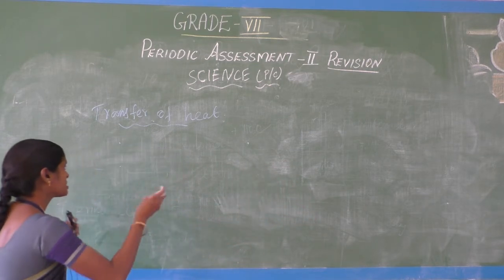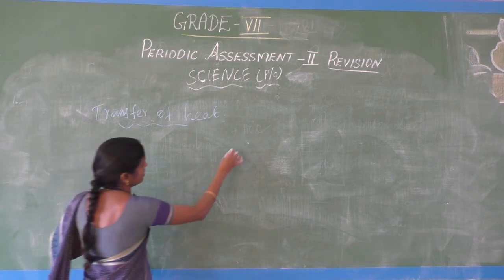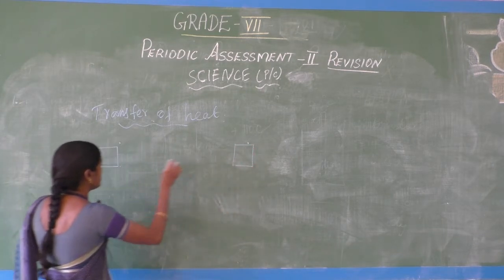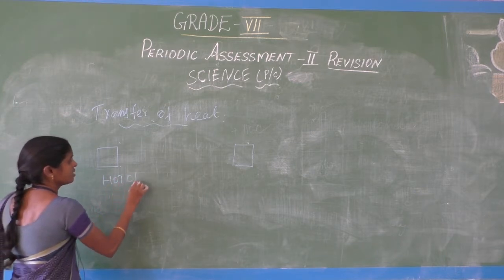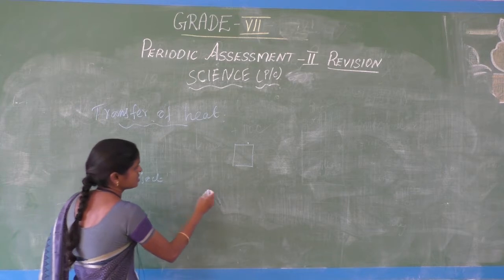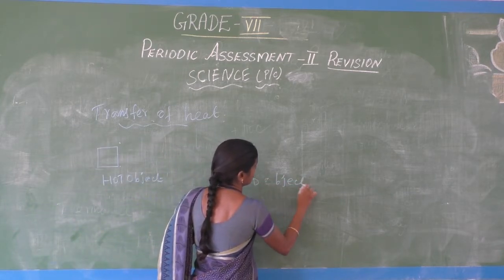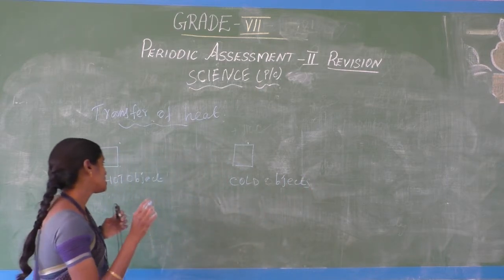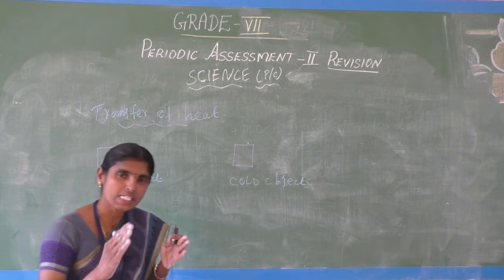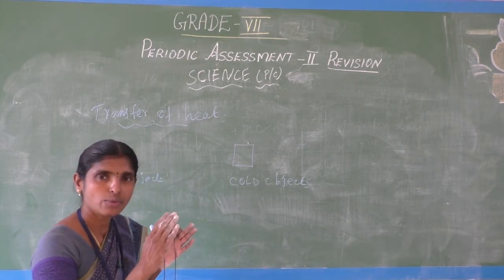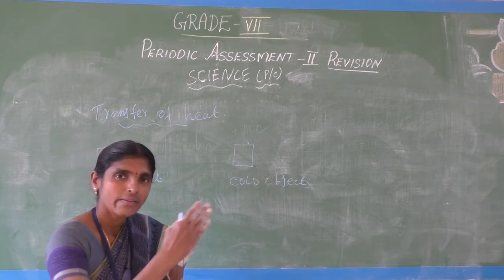Let us consider two objects. Here one object, here another object. This is the hot object, and this is the cold object. Now, where does the heat transfer?